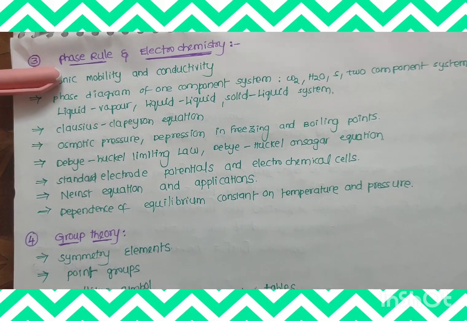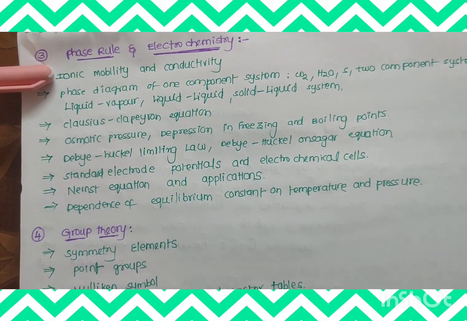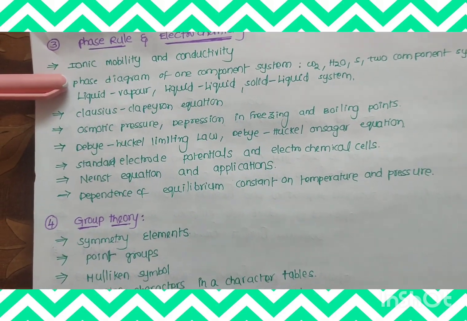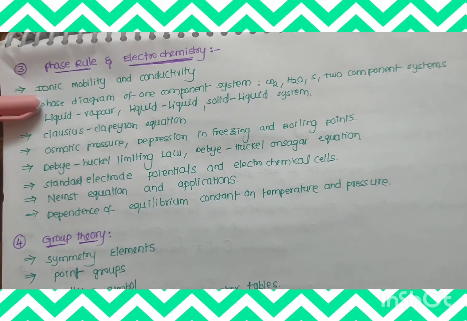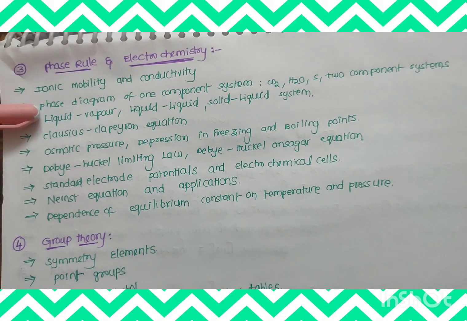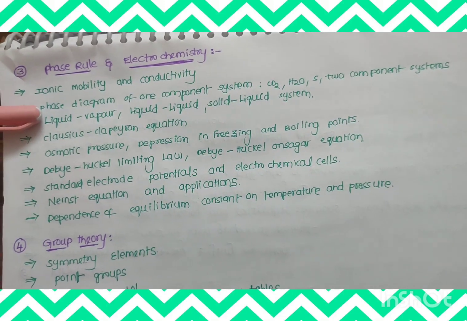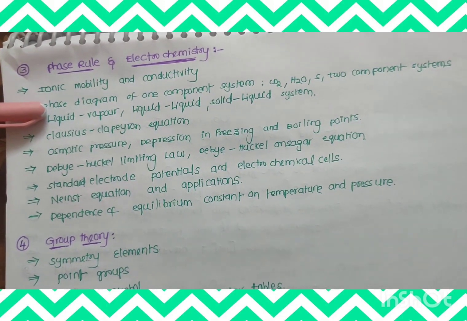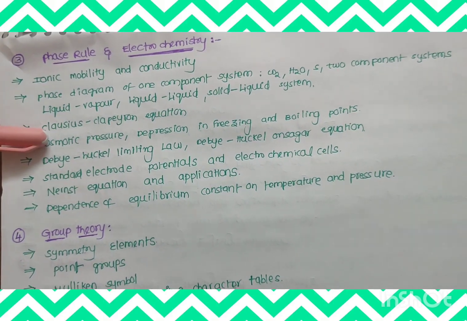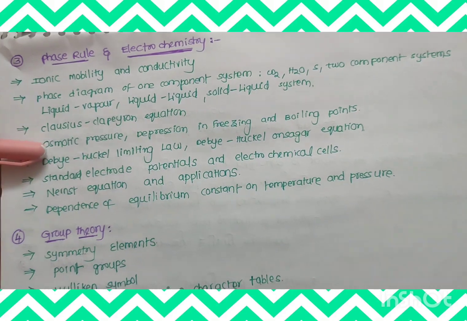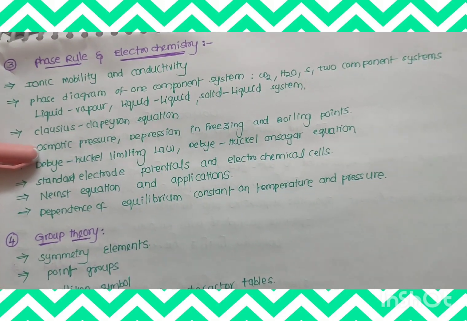In this area: ionic mobility and conductivity, phase diagram of one component systems like CO2, H2O, sulfur, two component systems, liquid-vapor, solid-liquid systems. Look at the graphs in your notes. Next, Clausius-Clapeyron equation, osmotic pressure, depression in freezing point, and then Debye-Hückel-Onsager equation, Debye-Hückel limiting law.